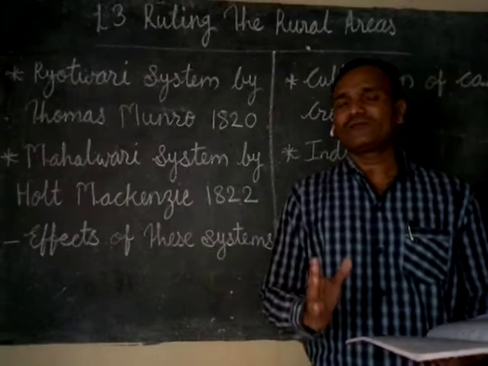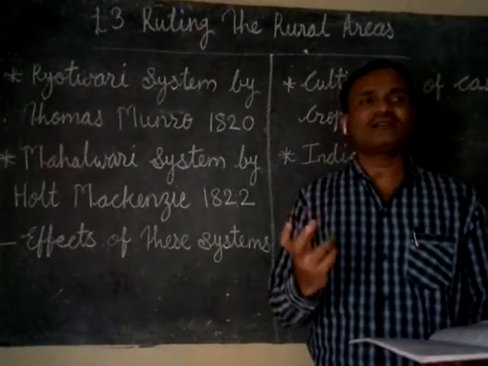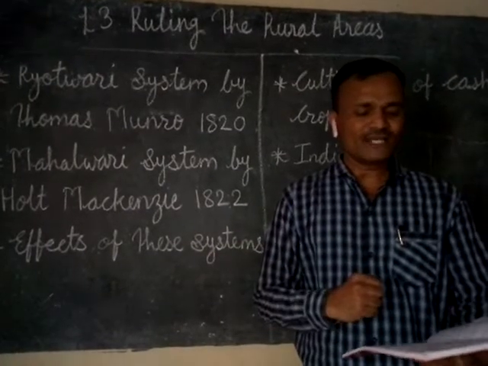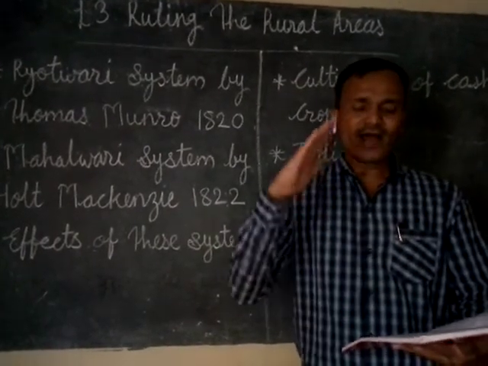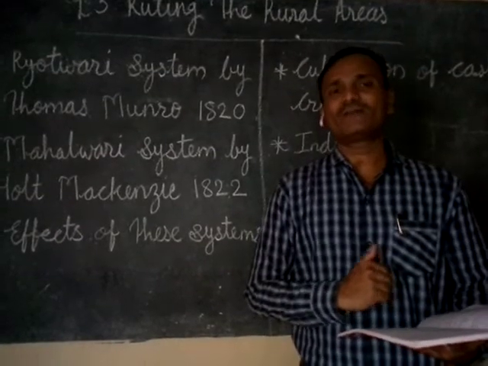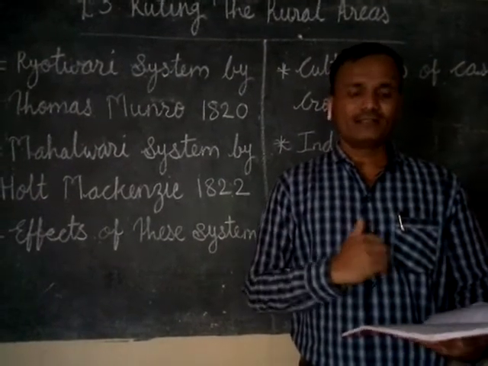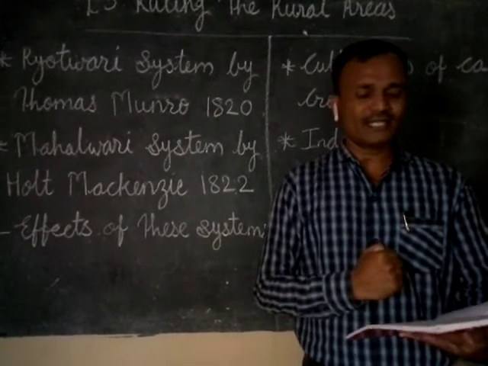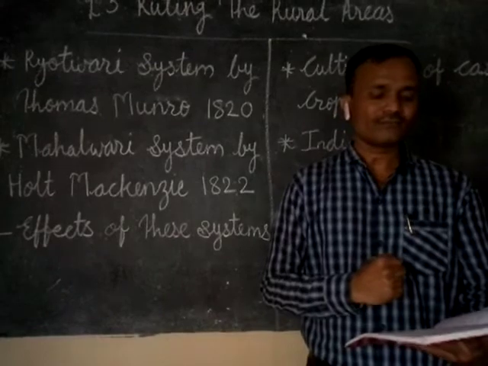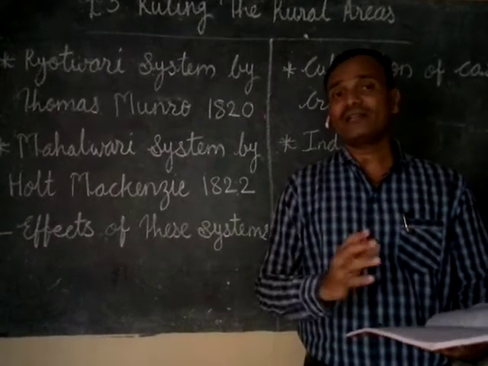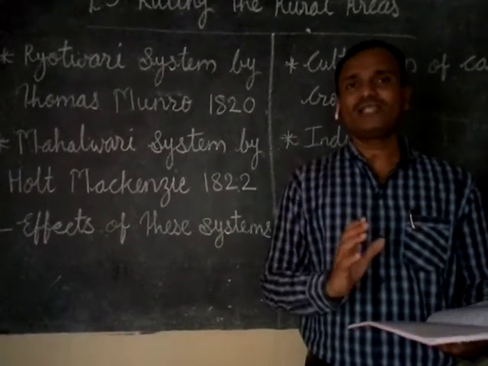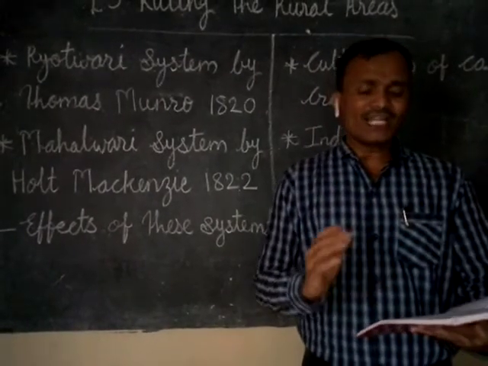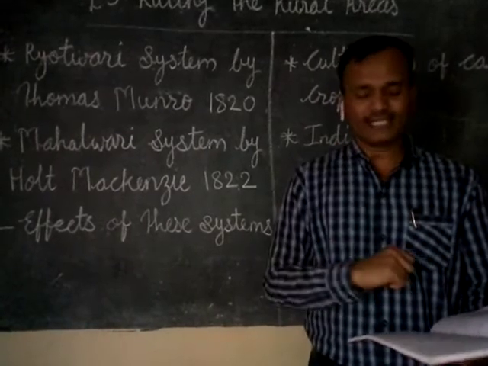For the purpose of revenue fixation, the land was surveyed and then only the revenue was fixed. It was roughly half of the total production of the farming, near about 55% of the total production, and it was collected in a very strict manner. Means the collection of tax was very rigid. It applied all over South India.